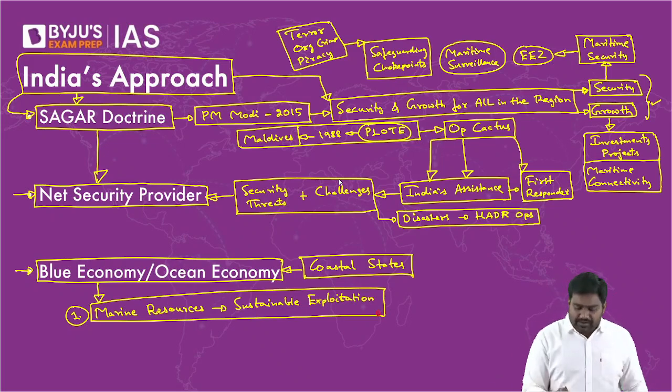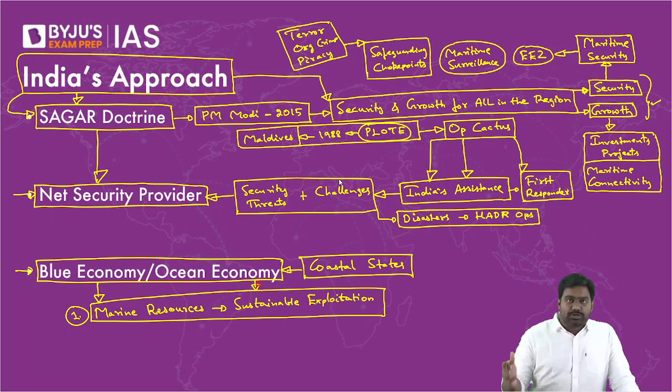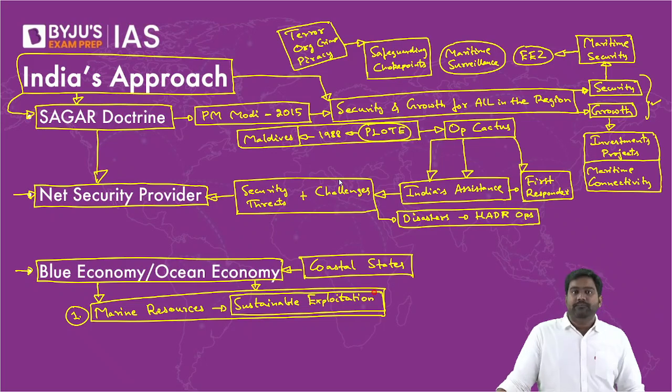So countries will implement such a model of development where they rely on marine and coastal resources. It is crucial to drive their economic growth, but we will not overexploit. We will not harm the coastal and marine environment and biodiversity. So this approach is the first pillar of blue economy or ocean economy model.